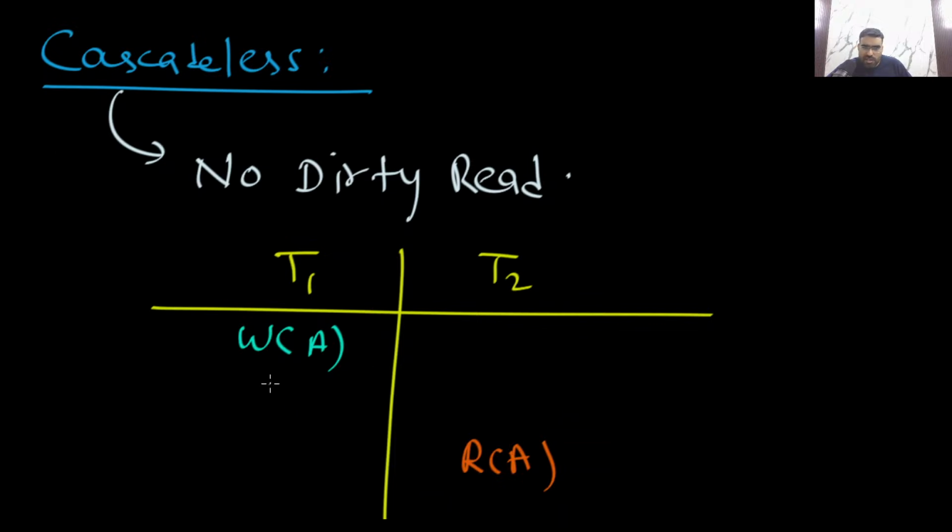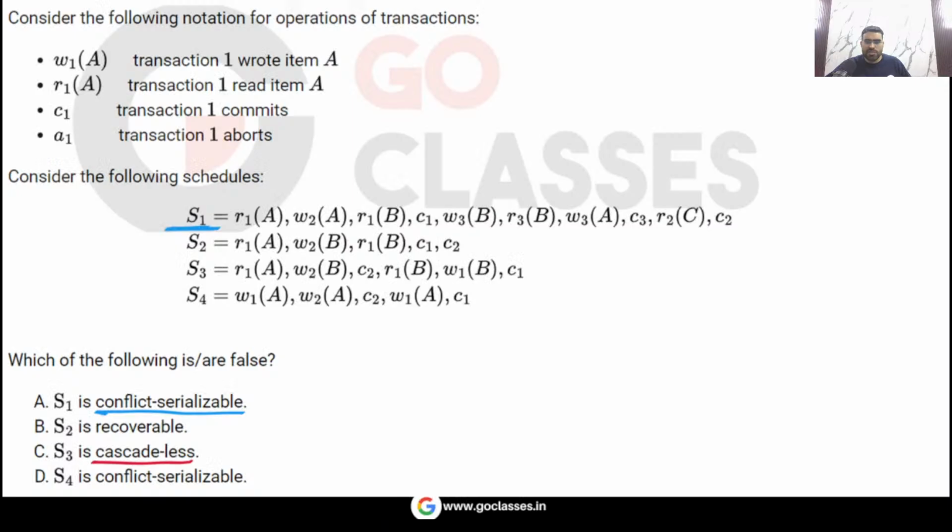This T1 must commit or abort before T2 reads the item A. You can see this commit should happen here, so that you have no dirty read. Okay, we have no dirty read. So very simple: cascade-less means no dirty read.